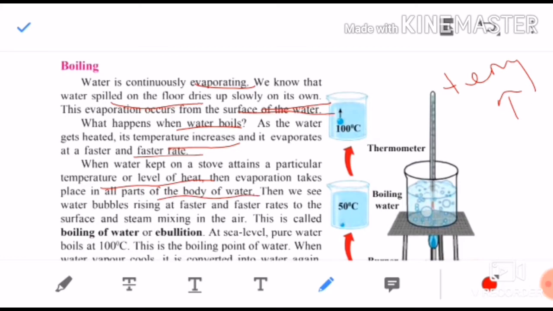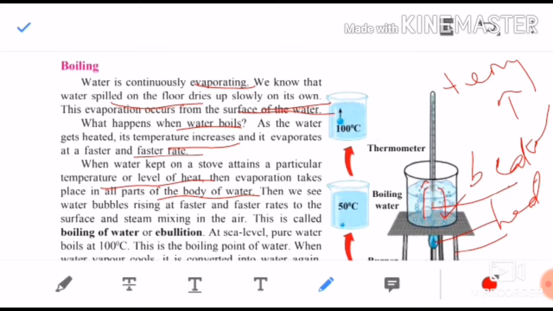Slowly, see, this water is kept in a beaker. This is a beaker. When water is kept for boiling, slowly after providing the heat, this is the heat provided. This is a stand. This is the burner. After providing the heat, slowly the water molecules from the lower level get heated up. They go to the higher level. The cold water from the higher level comes down, and again it gets heated. Like this, slowly at a particular temperature the water starts boiling, and in all the parts slowly the heat is provided.